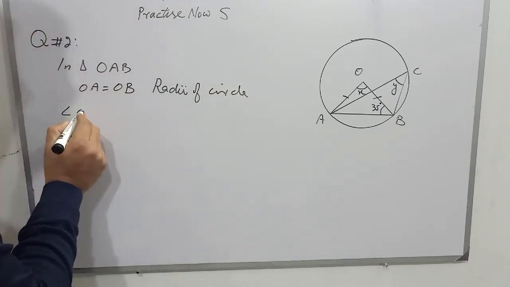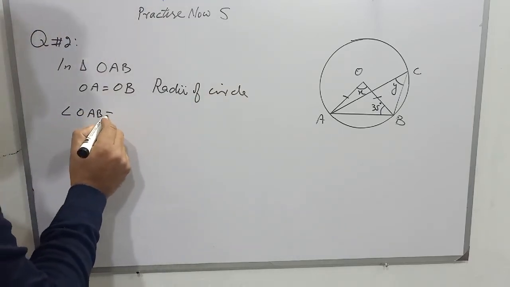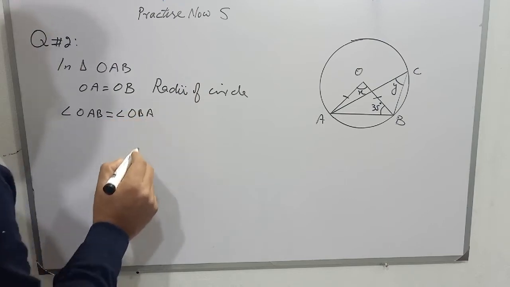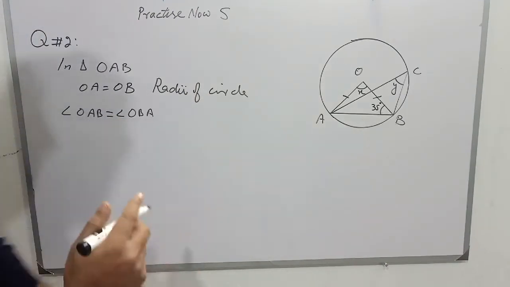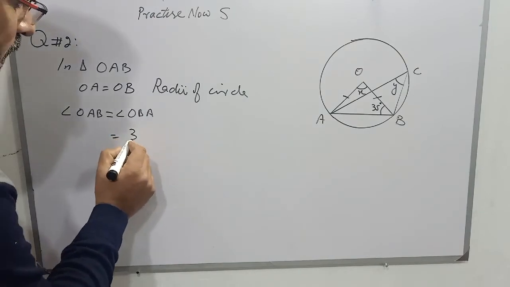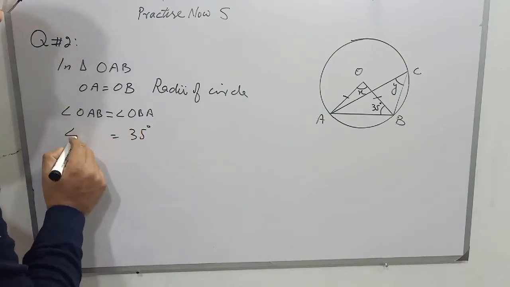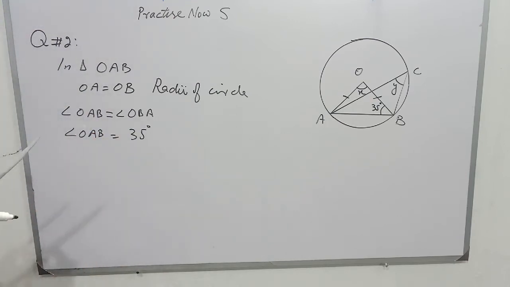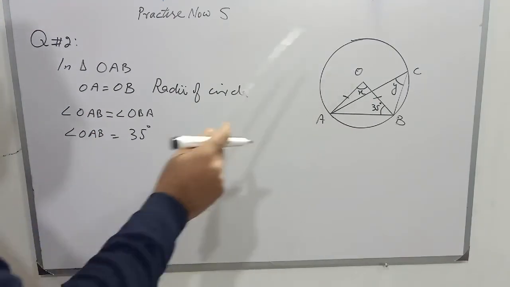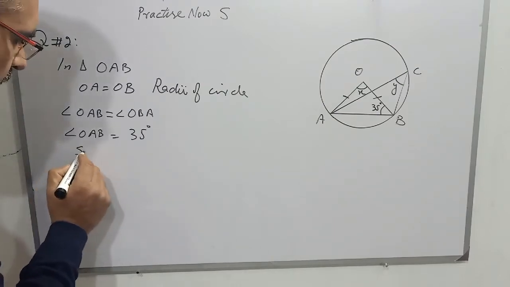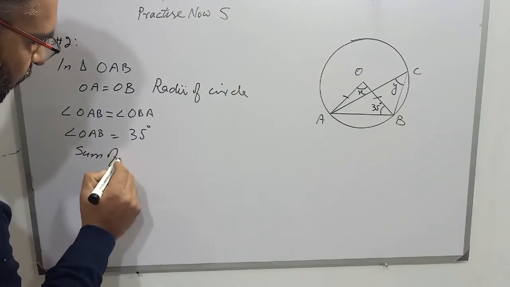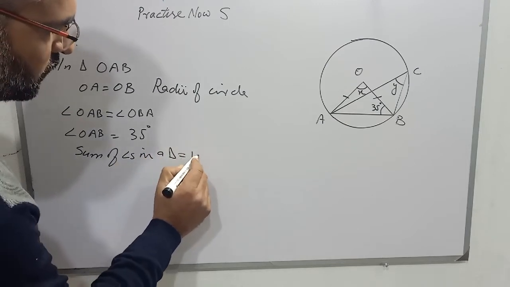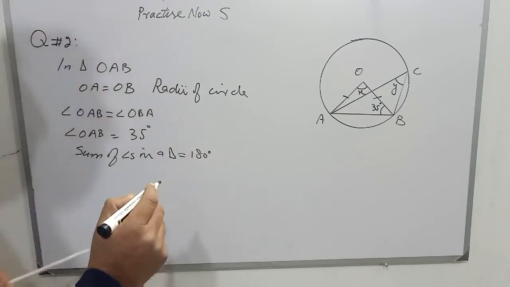So angle OAB will be equal to angle OBA, and students, angle OBA is 35 degrees. So angle OAB is also 35 degrees. Now we will apply the formula: the sum of angles in a triangle is equal to 180 degrees.